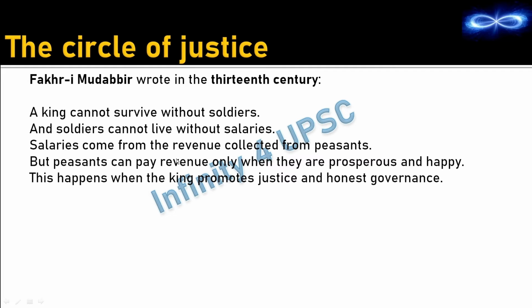But peasants can pay revenue only when they are prosperous and happy. This happens when the king promotes justice and honest governance. So this shows how everything is related to each other, and ultimately the king can survive only if he promotes justice and honest governance. And this was written by Fakhr-e-Mudabbir in the 13th century. The 13th century is the time period when the Delhi Sultanate started, that is from 1206 onwards.